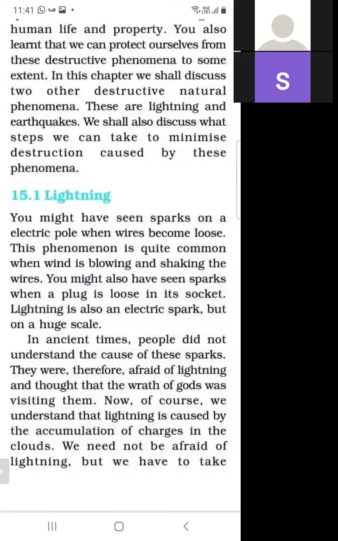In ancient times, people did not understand the cause of these sparks. They did not know the meaning of lightning, the reason for lightning, how these sparks are produced, or what the causes are.